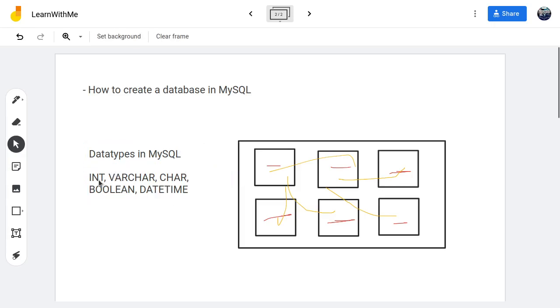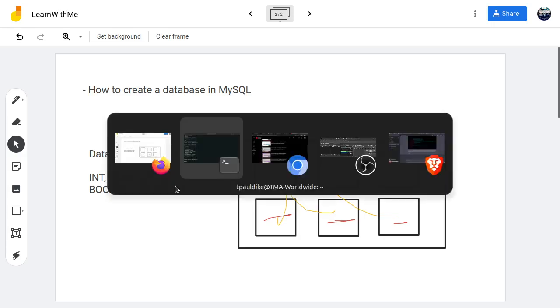All right. So int is integers, right? Numbers. Var. We'll see what that is. I will explain it as we make progress, the way I understand it.